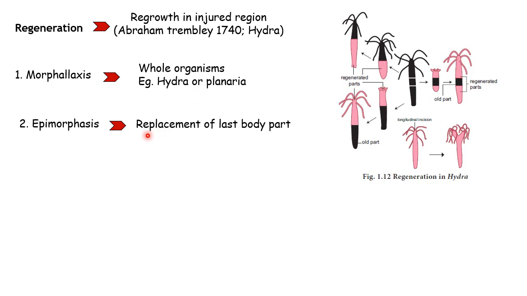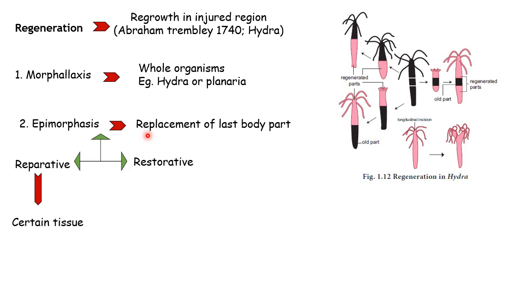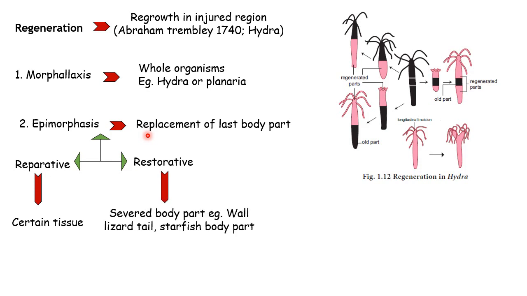Let's see how this epimorphosis is of two types: reparative and restorative. Let's see what is reparative. Reparative means only a certain type of tissue can be repaired. It cannot be regrown or restored. If certain tissues are damaged, that tissue can be repaired, like some modification takes place and that tissue becomes normal again. But in restorative, the severed body part can be replaced.